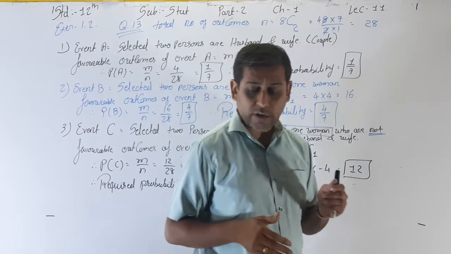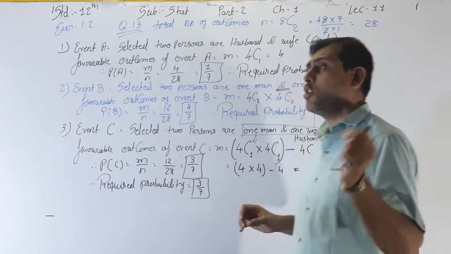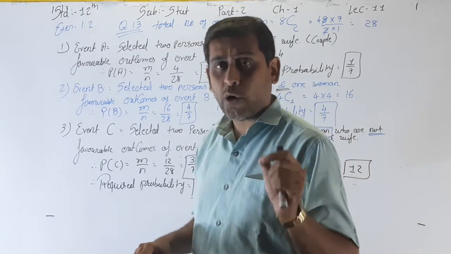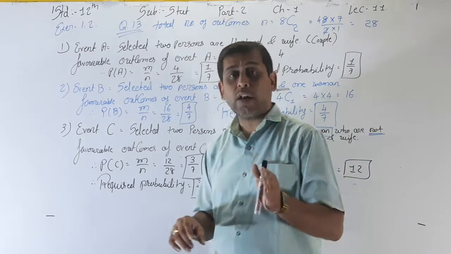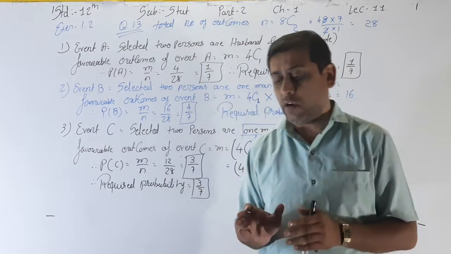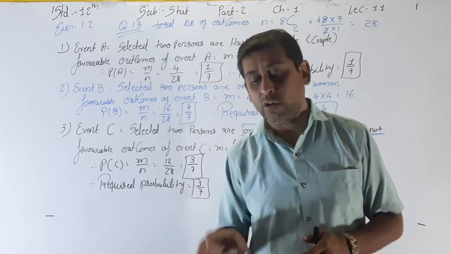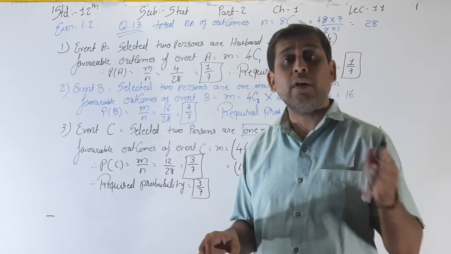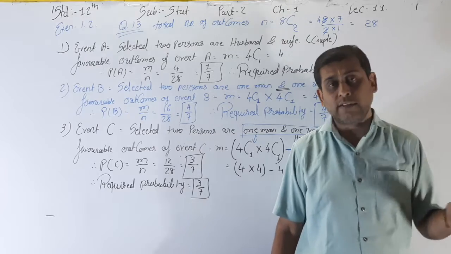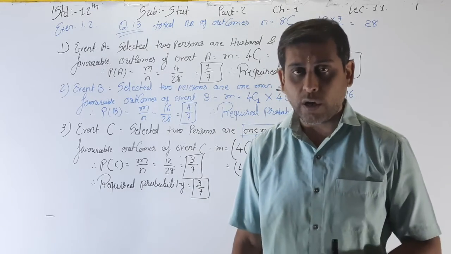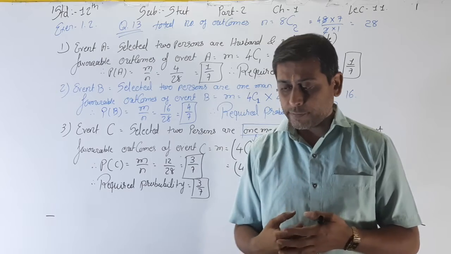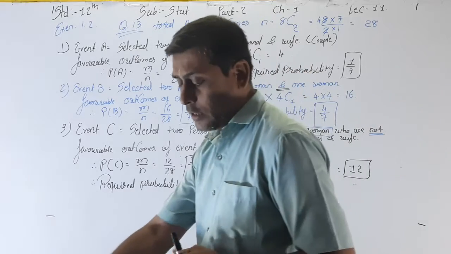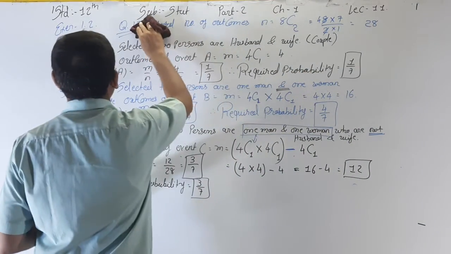See, in question number 17, we just have to use all the formulas which we will discuss in our theory lecture. Otherwise, if you do not remember all the formulas, then you cannot do these sums, that is question number 17 and 18. So for these two sums, you first of all have to learn all the formulas compulsorily, right? Then and only then can you do this. Okay, so please learn all the formulas. Now we'll discuss question number 17.